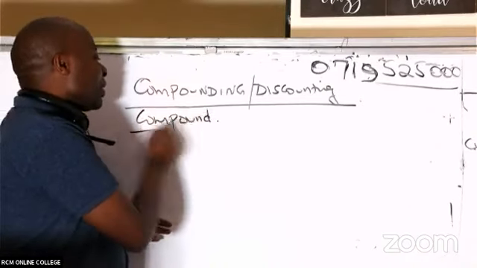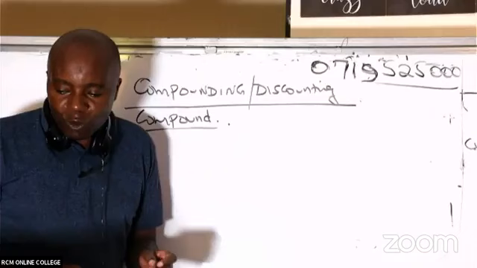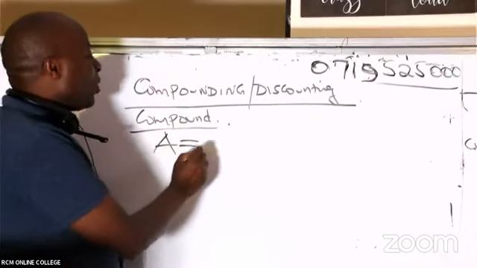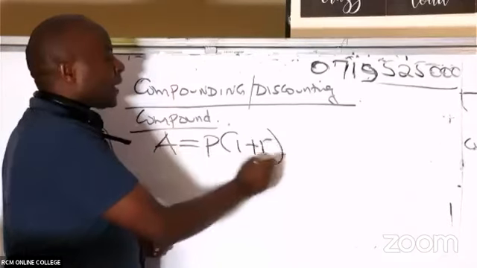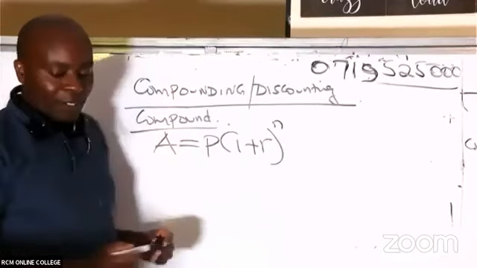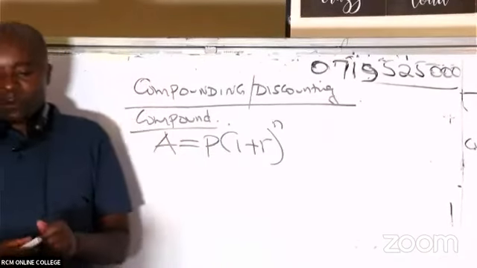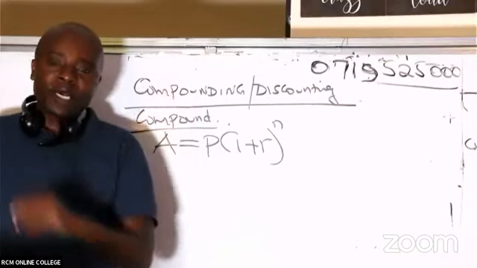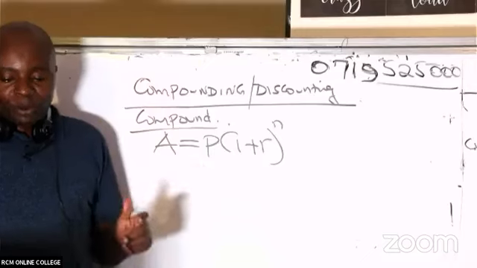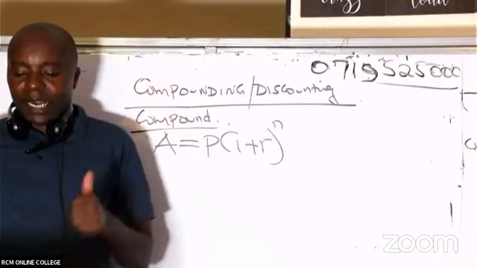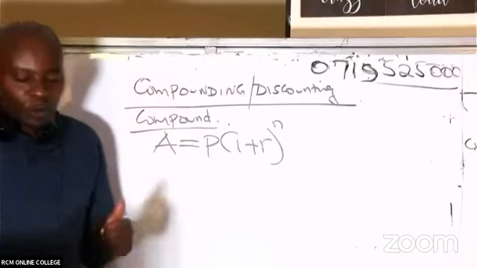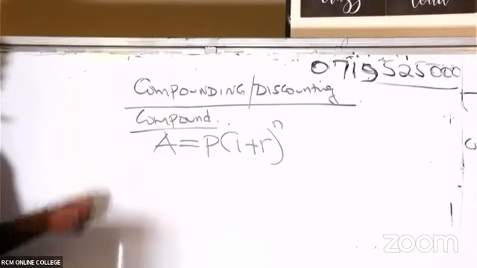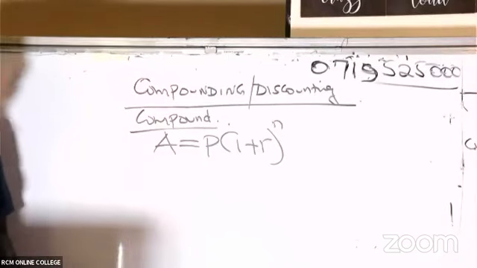Now, ladies and gentlemen, compounding is not something that I should need to expound. Compound interest is something that most of us did in high school. If you remember very well, they told us that amount equals principal into 1 plus r raised to power n. Is there somebody who can remember this compound interest formula? Amount equals principal into 1 plus r raised to power what? Raised to power n. Thank you so much.